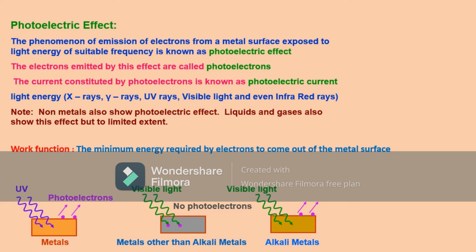As it is showing for visible light, obviously it also shows for UV radiation. But metals other than alkali will show photoelectric effect only for UV radiations.